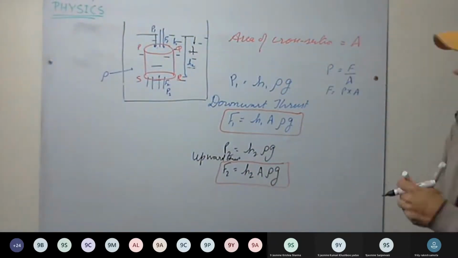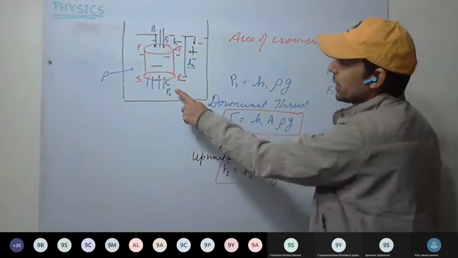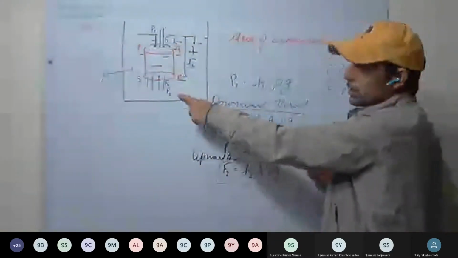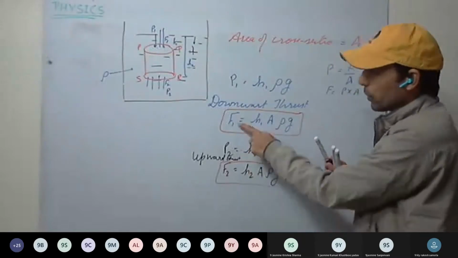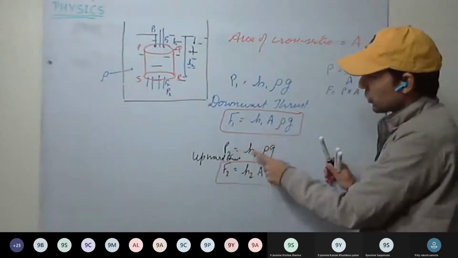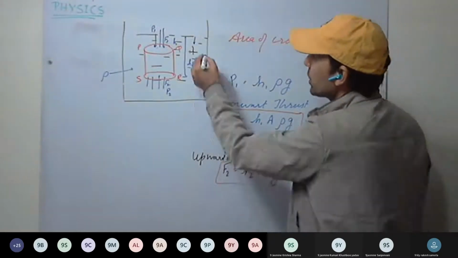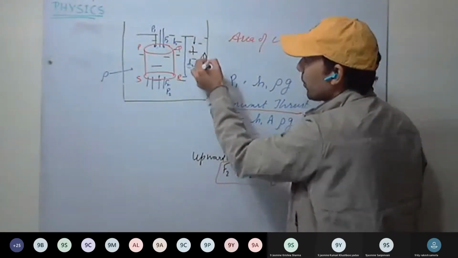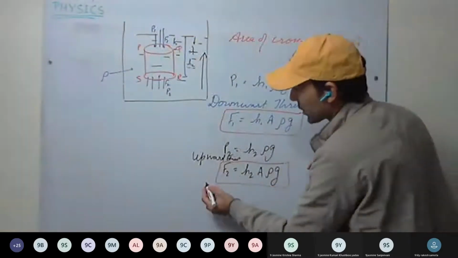Okay. Now the resultant force. In which direction will it be? See here, P2 is more than P1. As the depth increases, pressure increases. P2 is more than P1. So F2 will be more than F1, since H2 is more than H1. So the resultant thrust will be in the upward direction.